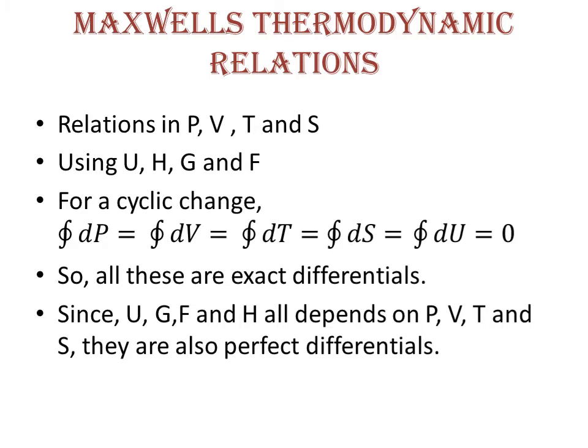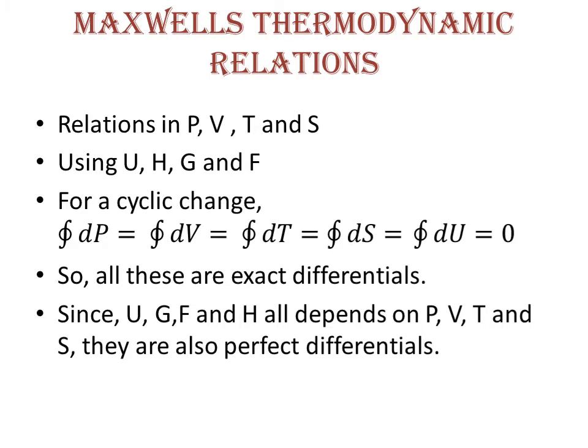And we will assume, for example, when a system undergoes a cyclic change, we are sure that the change in pressure, volume, temperature, entropy and internal energy will all be zero if the system is taken back to the initial state, which means a cyclic process. So all these quantities are exact differentials.